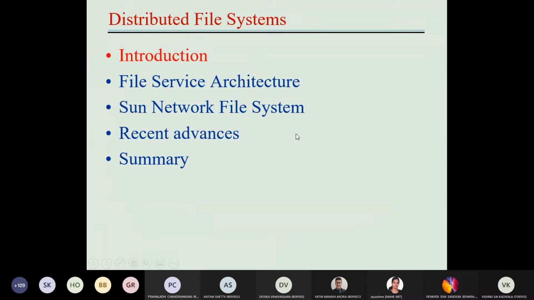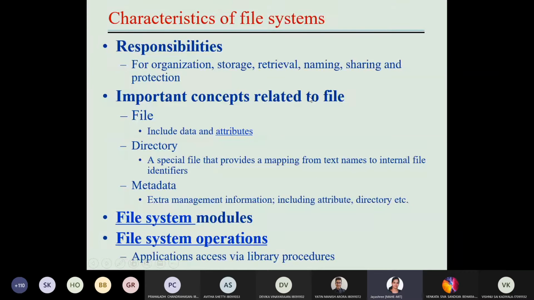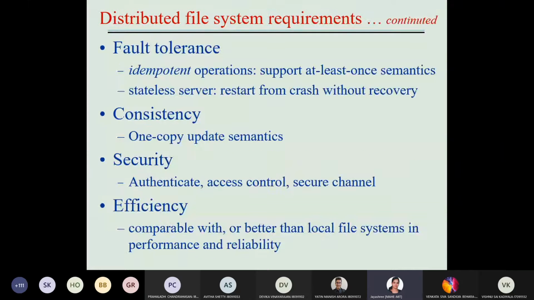Yes, ma'am. In the previous class, we were discussing the file system structure which is followed in a distributed environment. We talked about what distributed file systems are, what the different types and different responsibilities are, and what a file and a directory are. Under that we discussed some of the modules for file systems and operations, and the design requirements: transparency, concurrent file updates, replication. All these things need to be taken care of before you choose a storage system for a distributed environment.